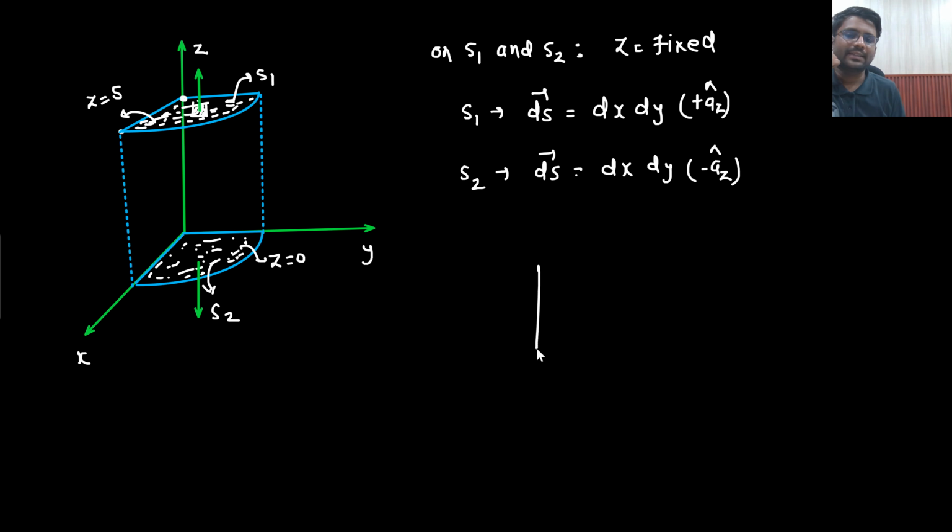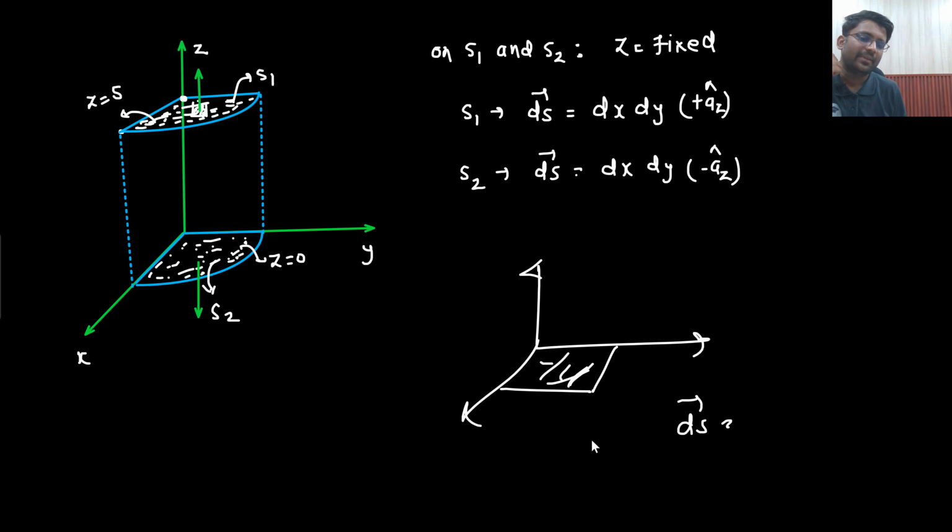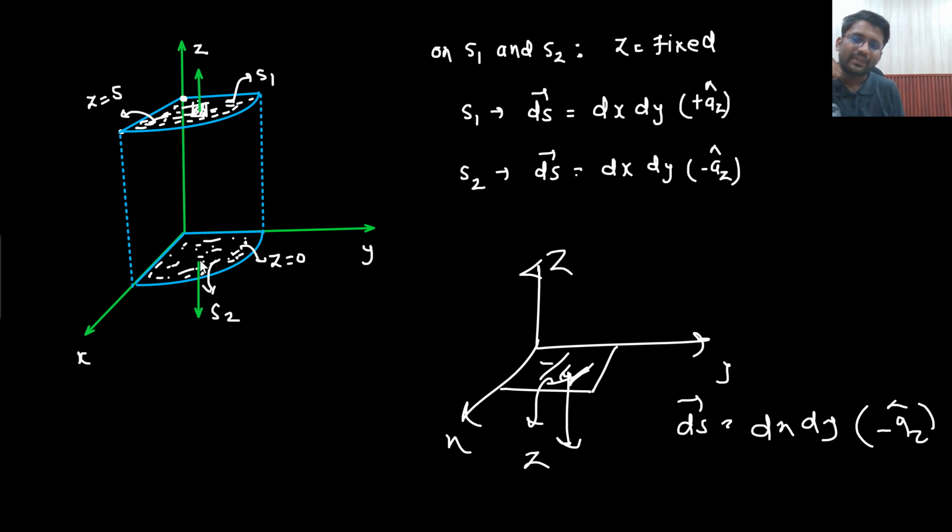Now someone would be saying, sir, what if the surface was like this? If the surface was like this, then also, sir, you would write down the same ds vector, because here also z is fixed. Let's just say this was x, this is y, this is z. So here also you will write down the same answer, and the outward direction you could have taken. So whether this is the surface or this is the surface, for both of them the ds vector is the same. And forget about the vector, this ds value is the same for both of them, dx dy.